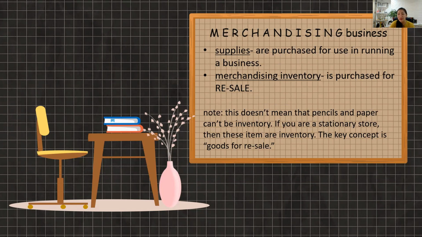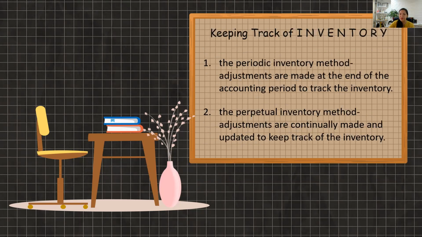Note this does not mean that pencils and paper can't be inventory. If you are a stationery store, then these items are inventory. The key concept is goods for resale. Keeping track of inventory: in the periodic inventory method, adjustments are made at the end of the accounting period to track the inventory. That's periodic. And there's perpetual, wherein adjustments are continually made and updated to keep track of the inventory.